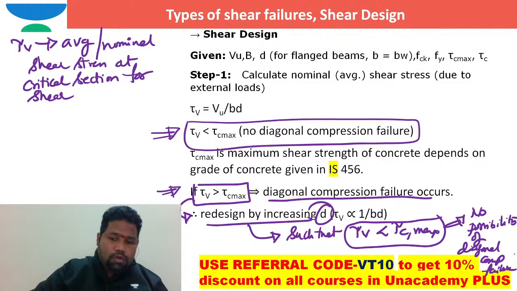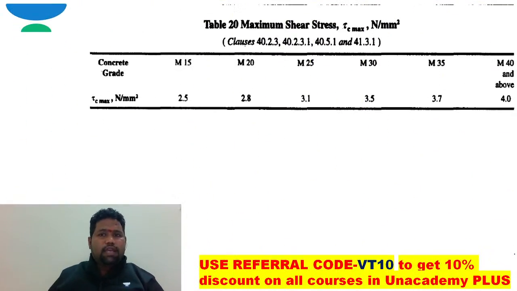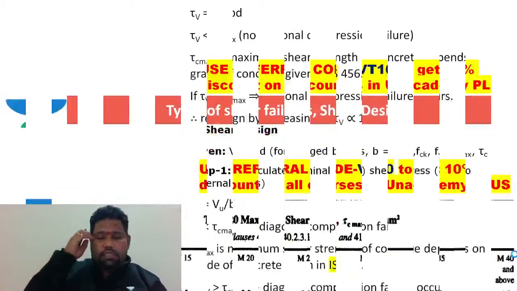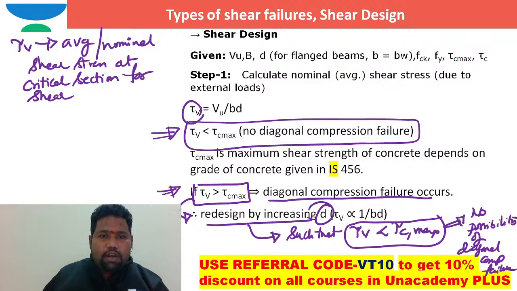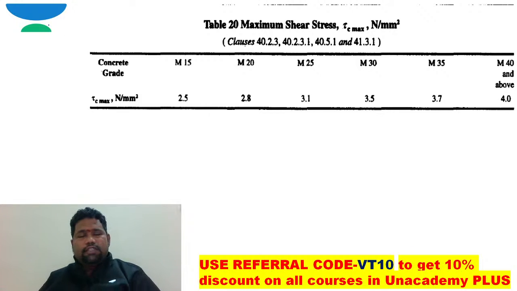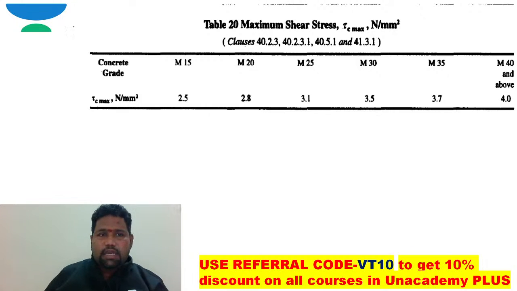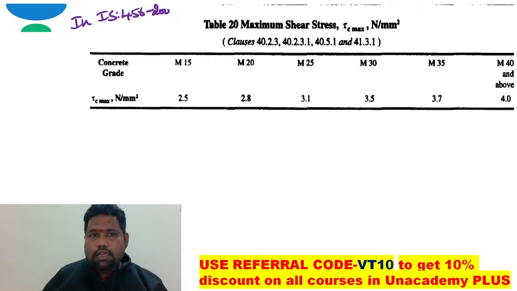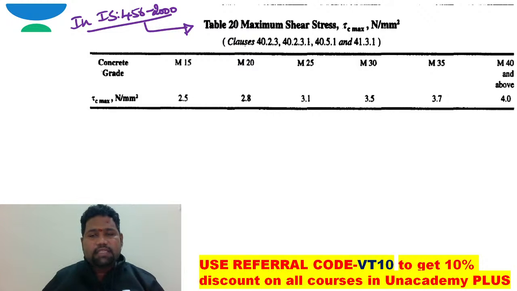Okay. Now some people will say, sir, you asked us to work out tau v equal to Vu by bd. How can we work out this tau c max, sir? For your competitive examinations, generally the tau c max value will be given, brother. Don't worry. But if you want to see where tau c max is available in the code of practice, in IS 456 2000, Table 20, the maximum shearing stress tau c max is directly available.